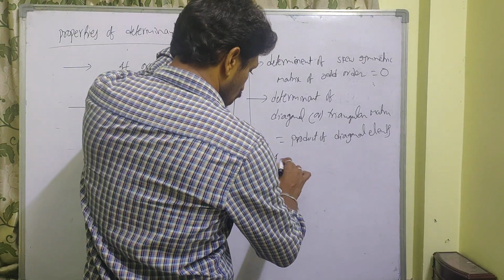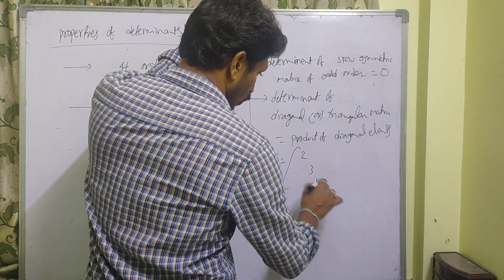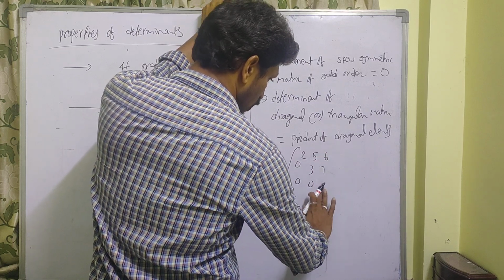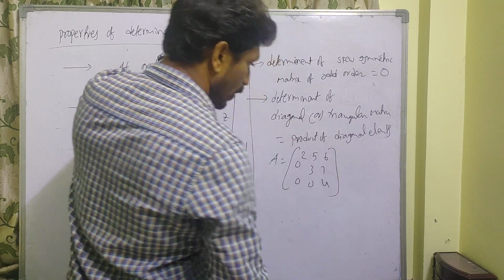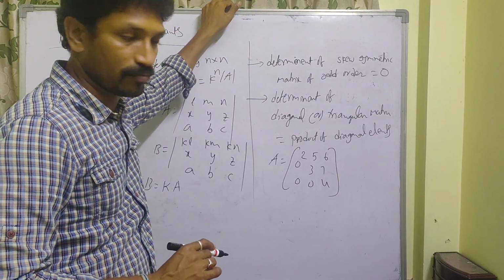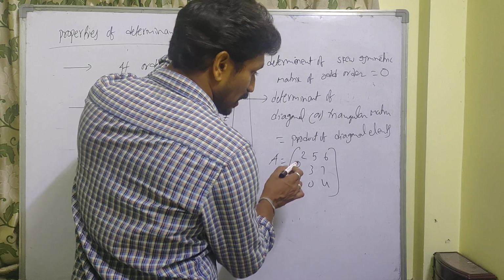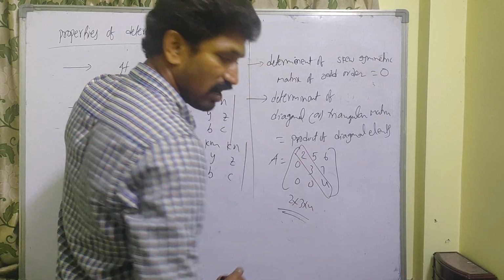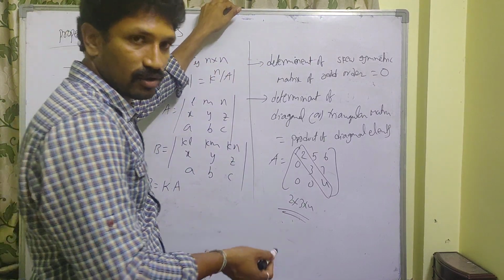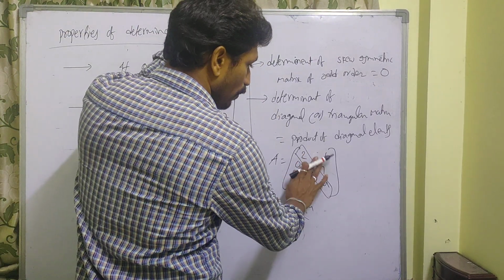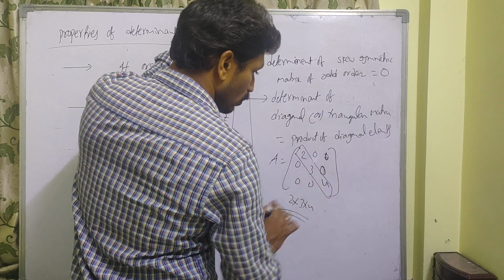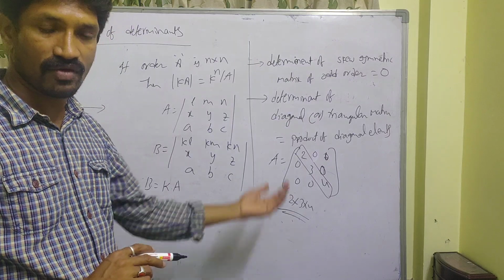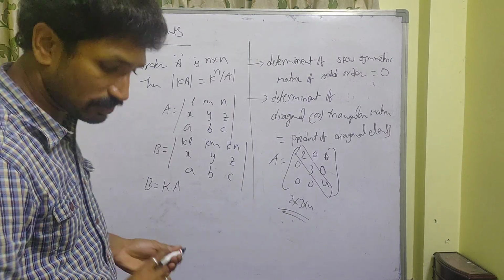For suppose A is equal to 2 3 4, 0 0 0, 5 6 7. It is the upper triangular matrix. So this determinant is nothing but the product of these three diagonal entries only: 2 into 3 into 4. Even if it is a diagonal matrix, with all other entries 0, this is also 2 into 3 into 4 only. Very very important property.